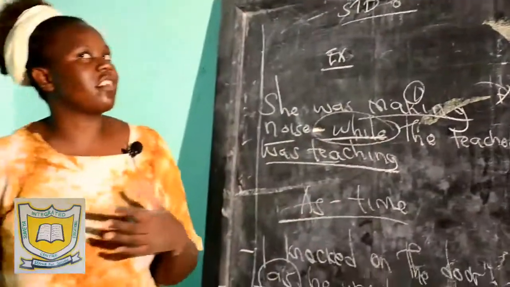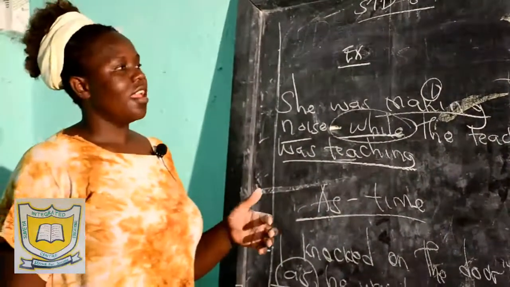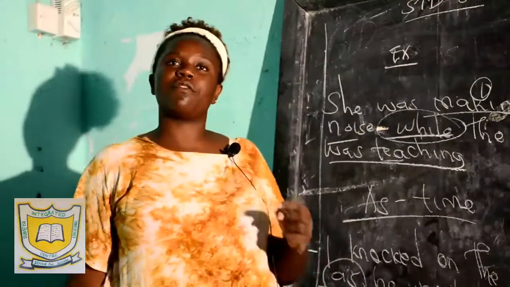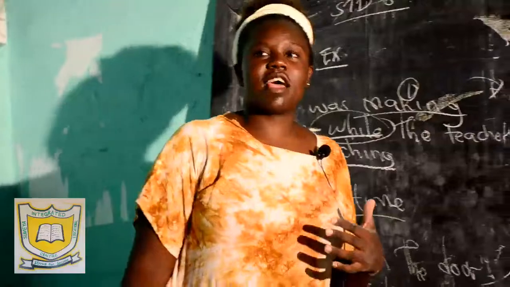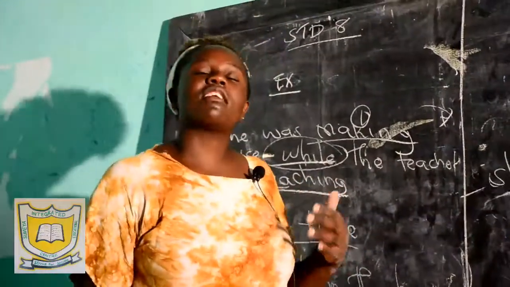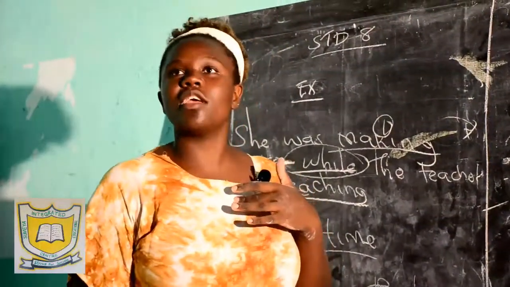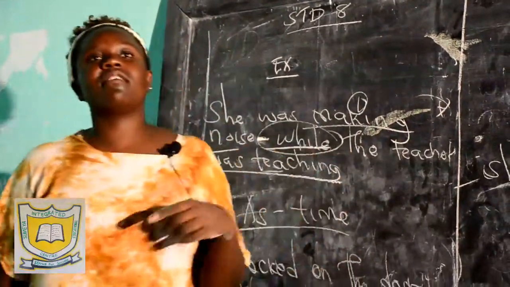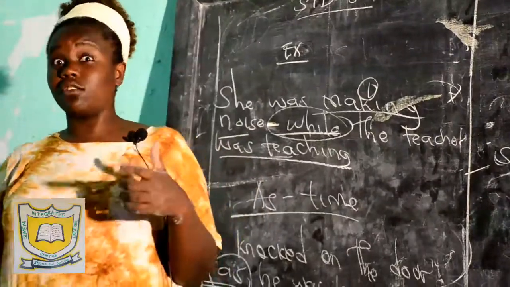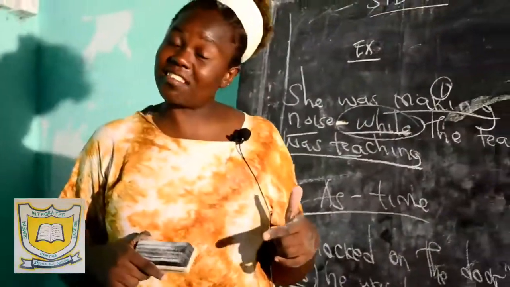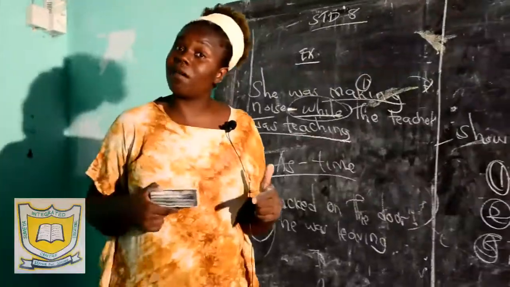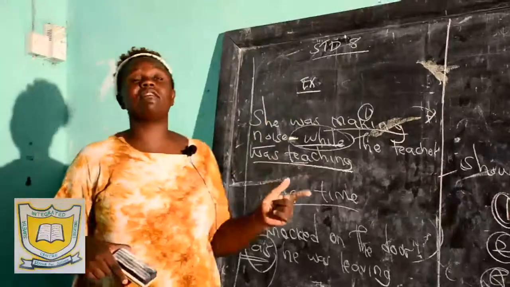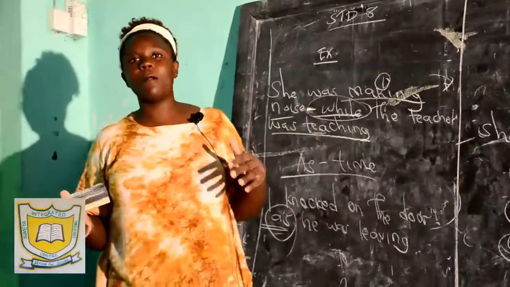confuse conjunctions of result with conjunctions of reason. And I said, if you want to get the correct answer, if you are not sure if the conjunction they want is either a conjunction of result or a conjunction of reason, what you simply do is ask yourself the question, why? If you ask yourself why a certain action took place, and you find an answer, then you use the conjunction of reason. But if you don't, then that means the sentence requires you to give a conjunction of result.